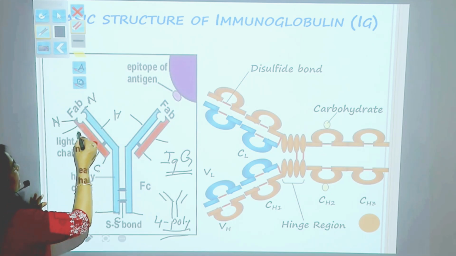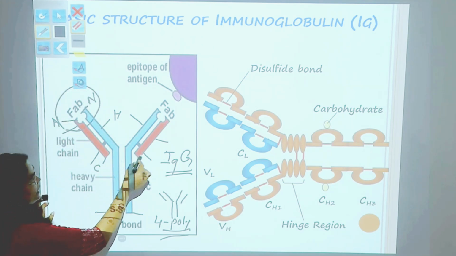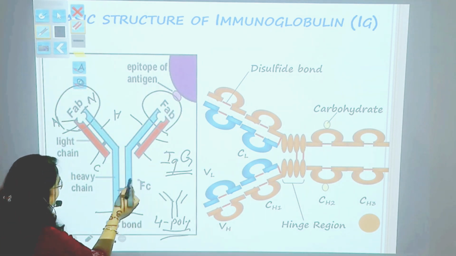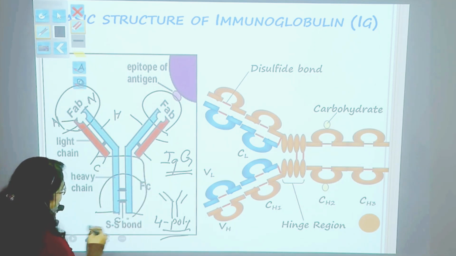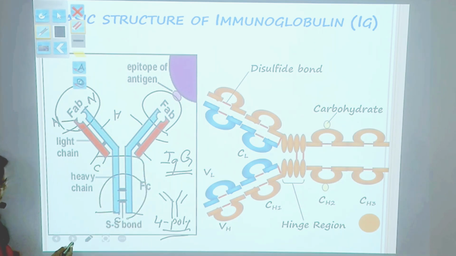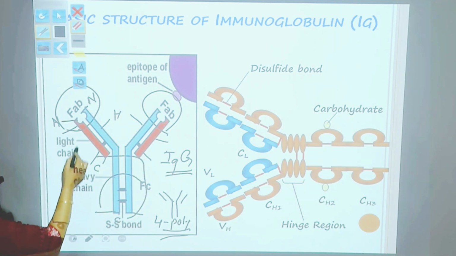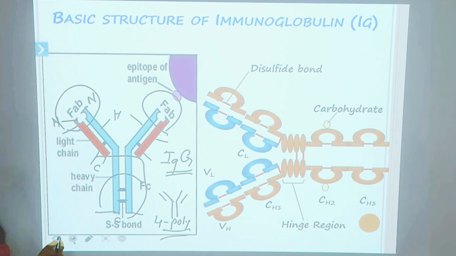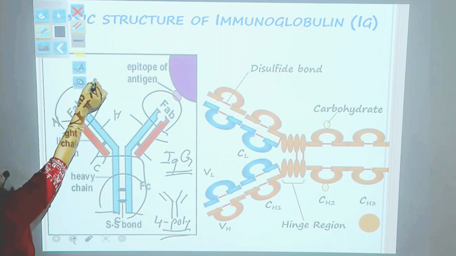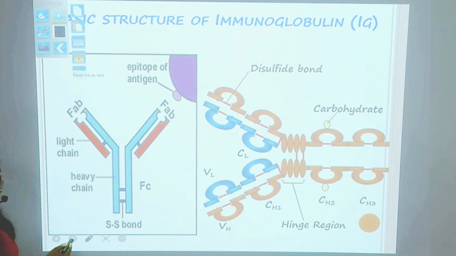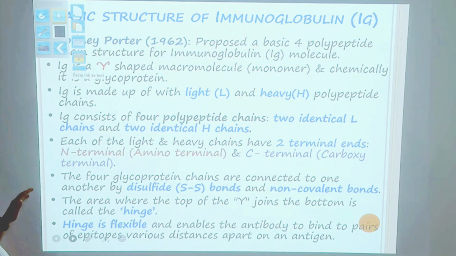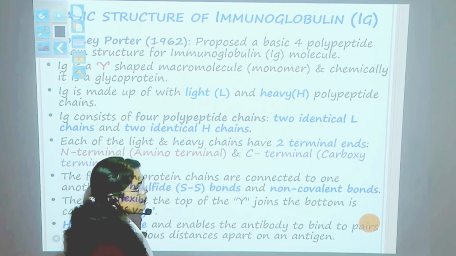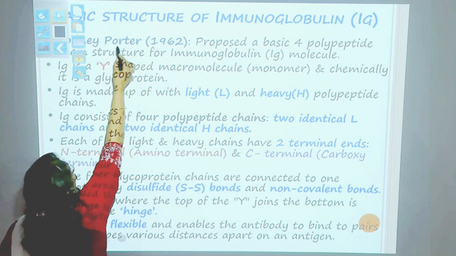The N terminal is called the variable end and the C terminal is called the constant end. The structure was given by Porter.